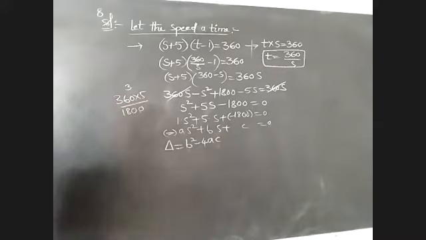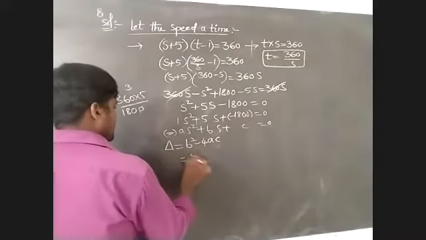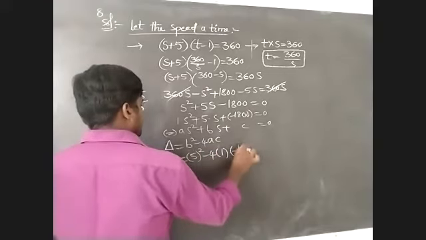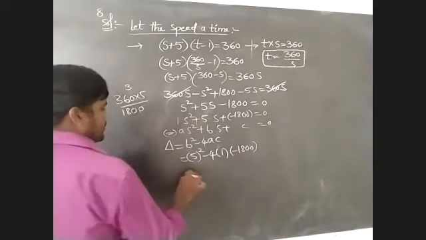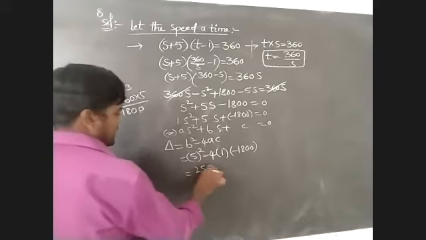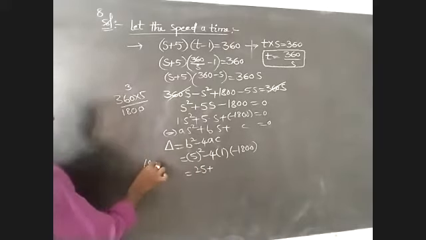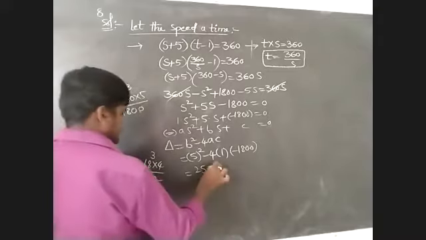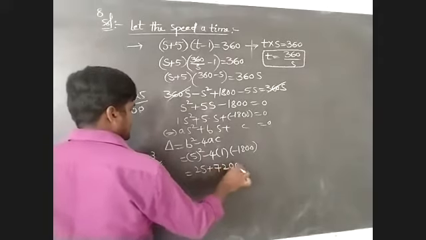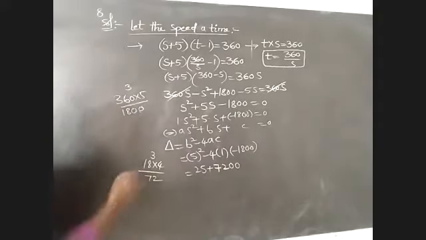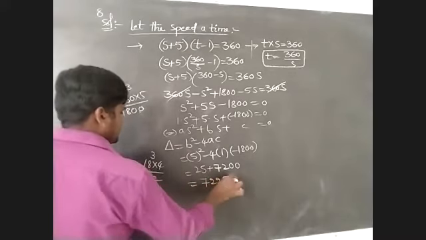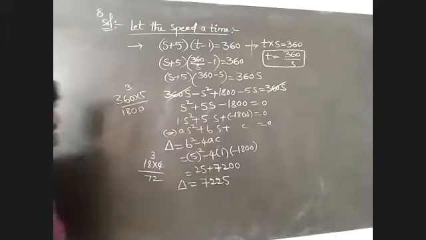What is the value of b? b is 5. So 5 square minus 4 into a, which is 1, into c, which is minus 1800. 5 square is 25. Minus into minus becomes plus, 1800 into 4 is 7,200. Adding both, we get 7,225. This is the value of the discriminant delta.